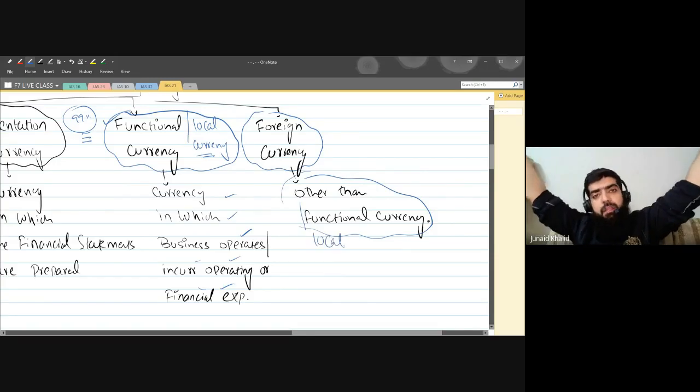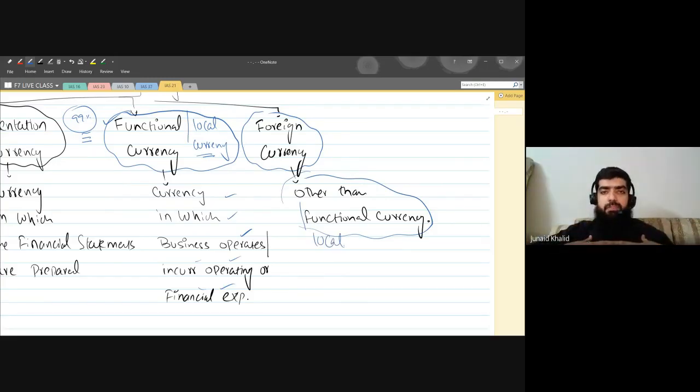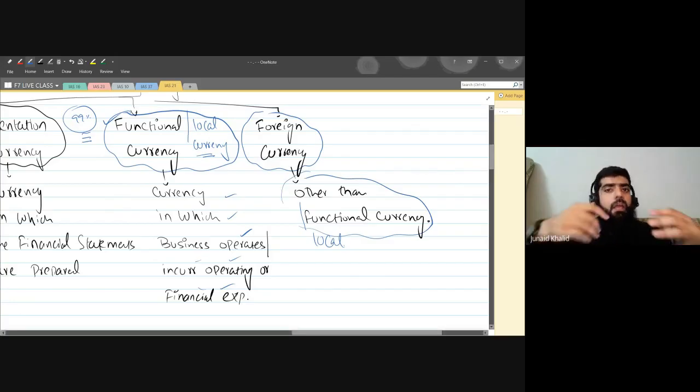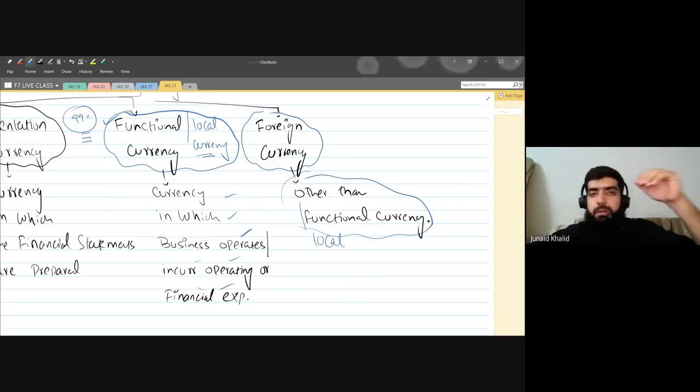For example, if Pakistani rupee is my functional currency, my local currency, then other than the Pakistani rupee, every currency around the world, for example dollar, pounds, taka, Syrian currency, Gambian currency, UAE dirham or riyal, any currency I talk about is the foreign currency for me.